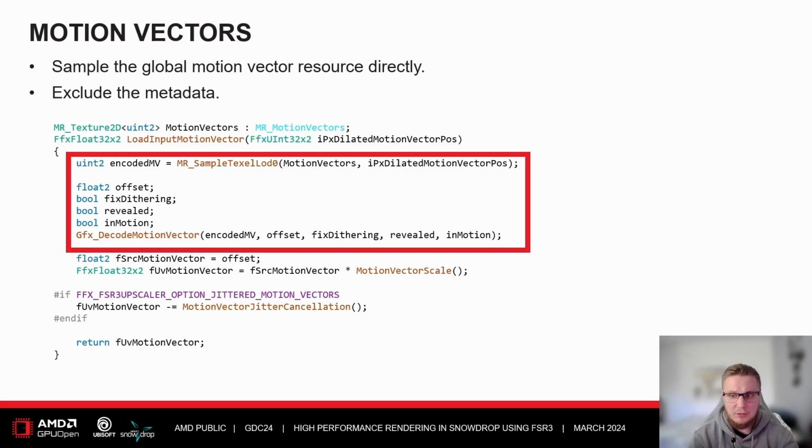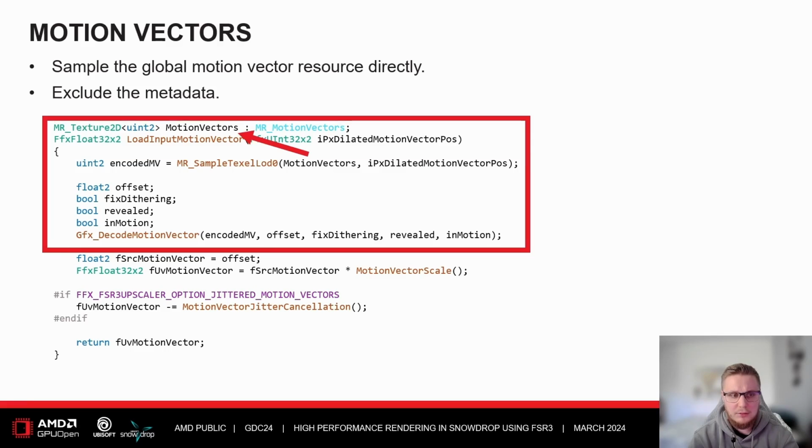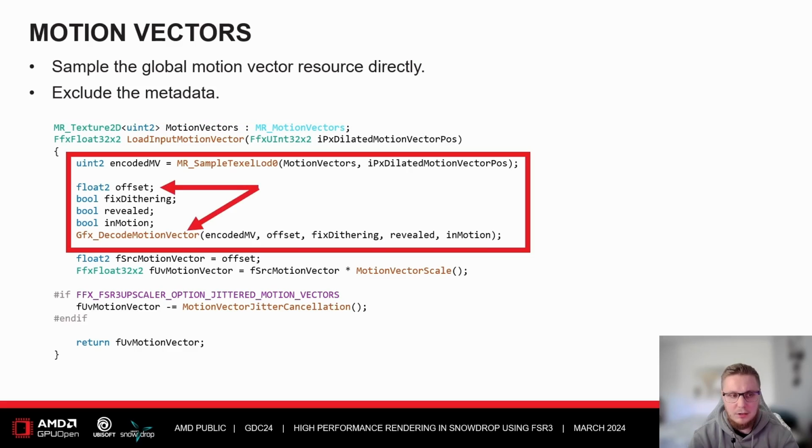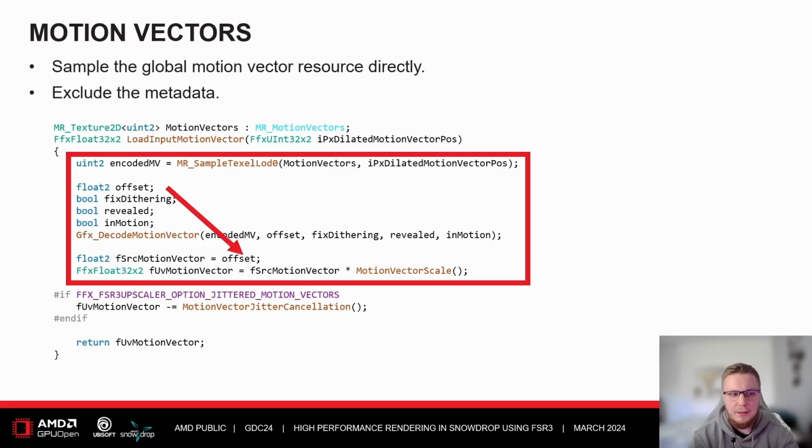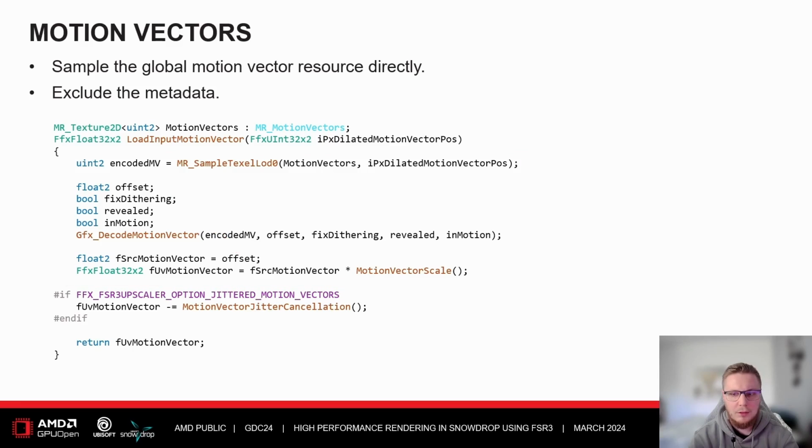This is the part that we actually changed, and what we do is that we sample the global motion vector resource, we decode the data, and we extract just the offset vector, and we disregard all the metadata. Then we take the offset vector and we pass it along to the regular FSR code. As mentioned before, it allows us to bypass the need for a prepass, so we get some extra performance back from it.